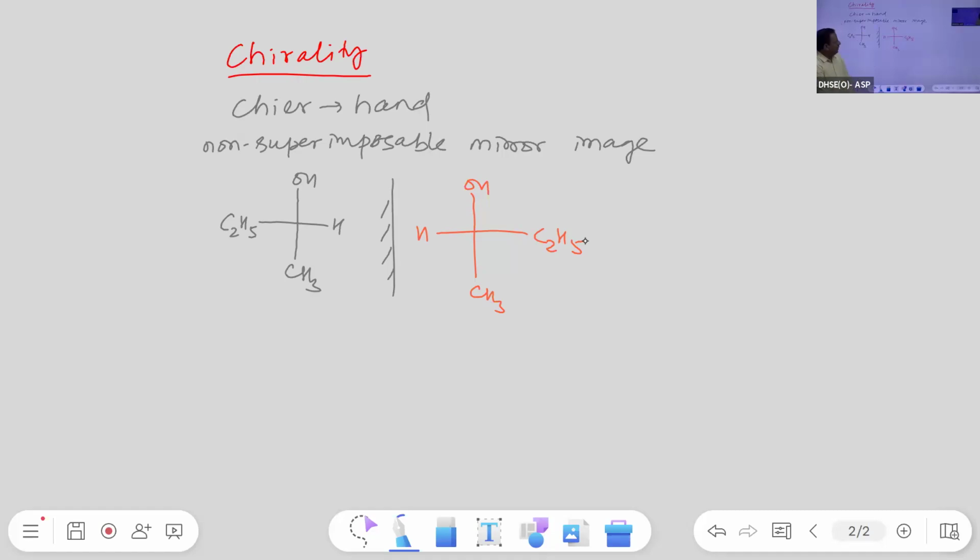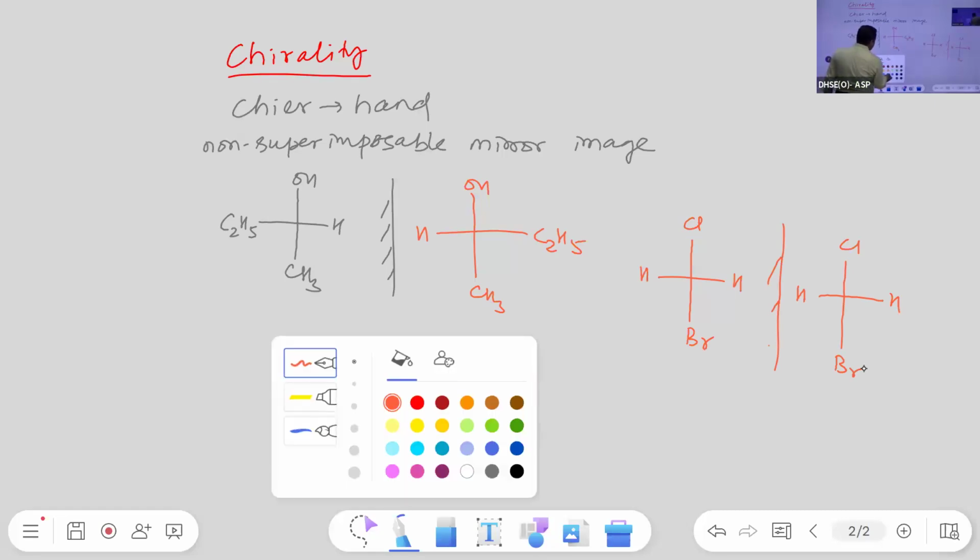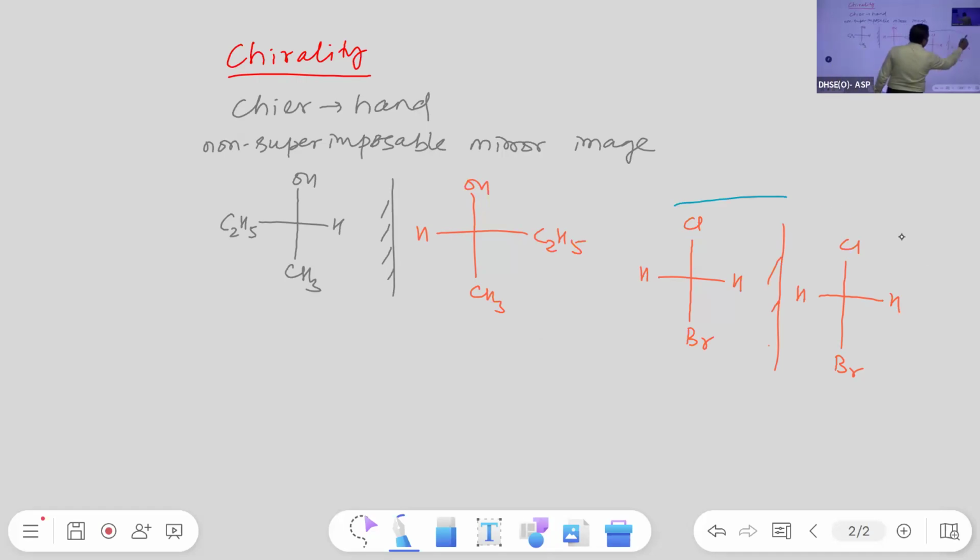Did you understand, student? Okay, now let us take another compound, just to know, and its mirror image. Now can you see whether these two compounds are superimposable or non-superimposable mirror images?